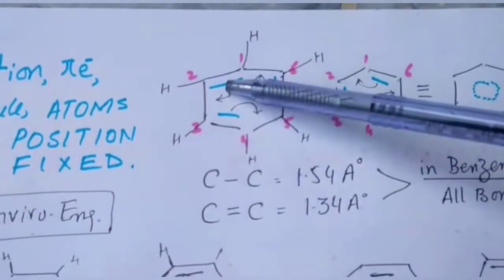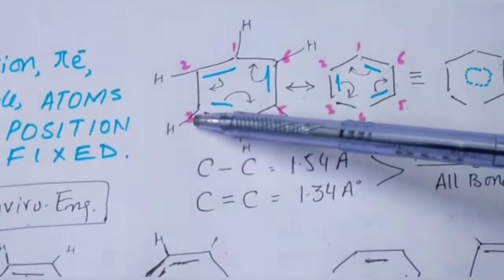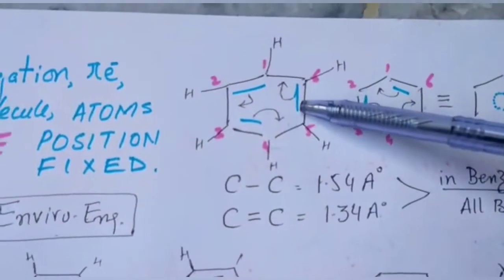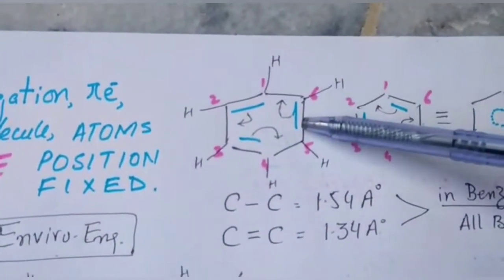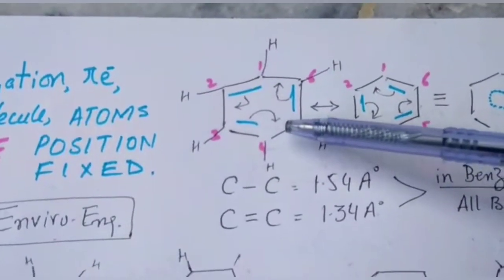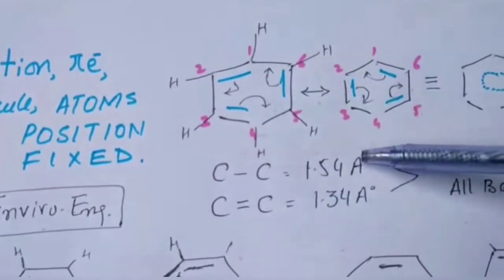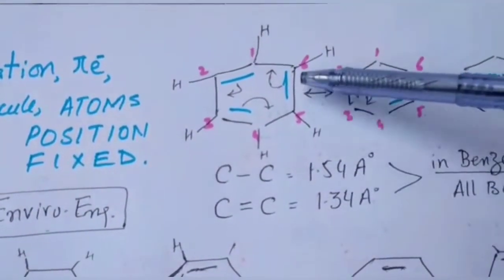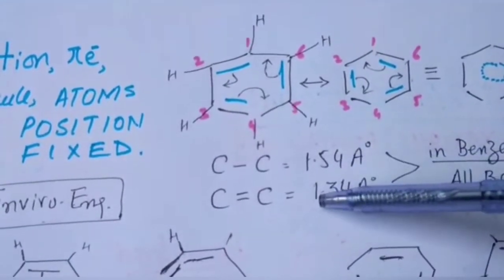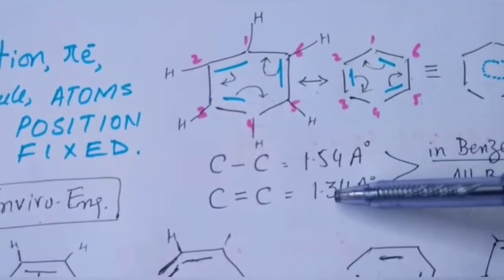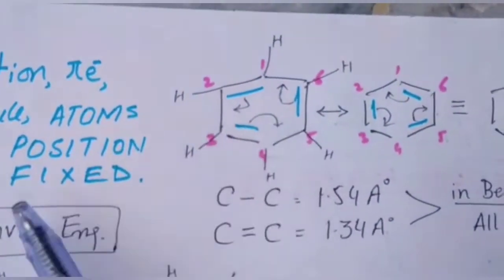But all bond lengths are 1.39. This is 1.39, this is 1.39, this is 1.39. Meaning the bond length is not the actual single or double bond length, but is shifted in between 1.54 and 1.34. So this indicates the delocalization.